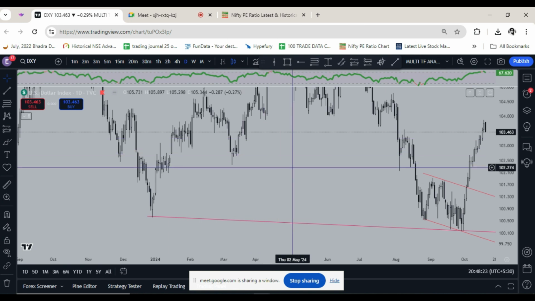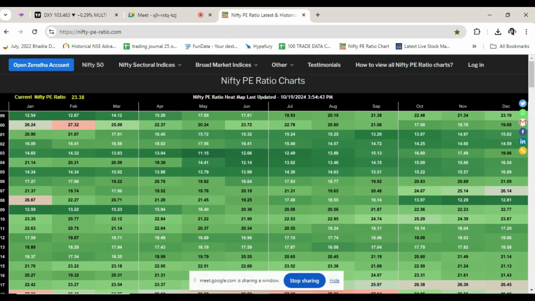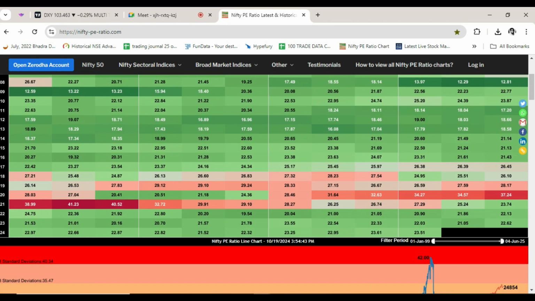Okay, so we start with the valuations of Nifty. This is a simple website. Subscription is just 300 rupees for a year, where you can see the historical trend of Nifty price to earnings. As of now Nifty price to earnings is at 23.51. While Nifty has dropped, earnings have also dropped, it seems. It has gone from 23.61 to 23.51. This is a minor drop because Nifty's price has dropped and earnings are almost the same. Earnings season has just started, so not much change here.